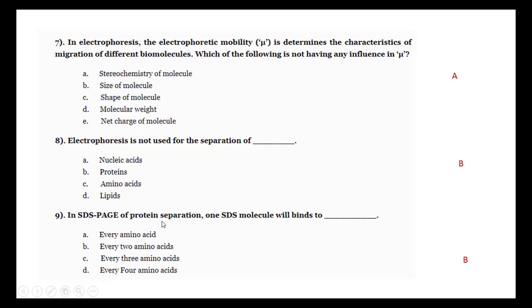In SDS PAGE, a protein separation, one SDS molecule will bind with every two amino acids of the protein. B is the right answer.